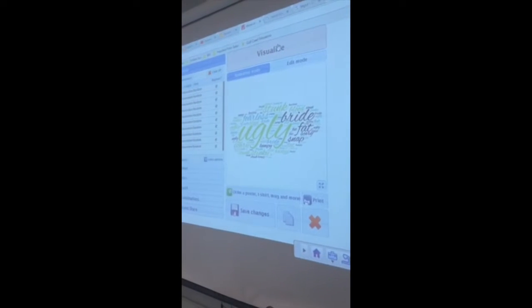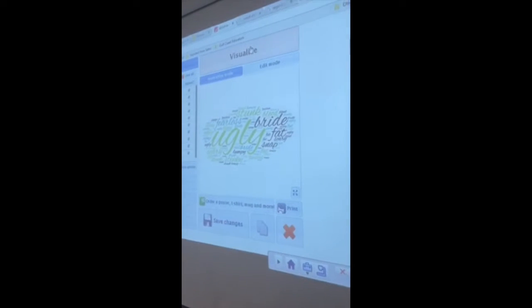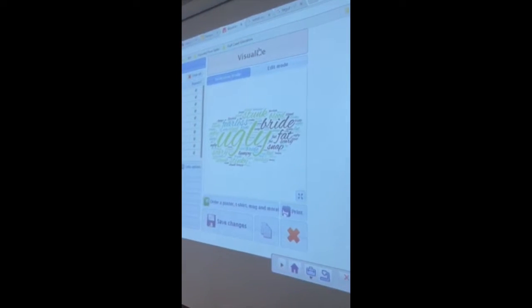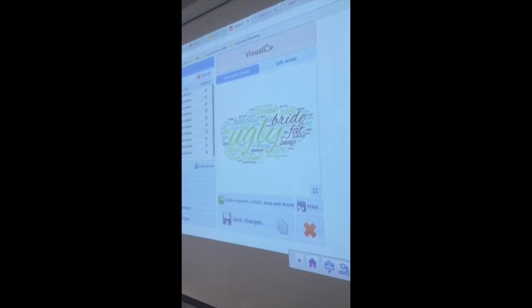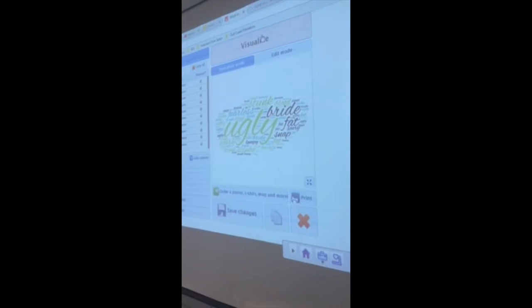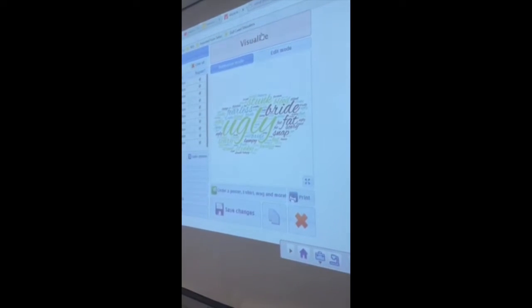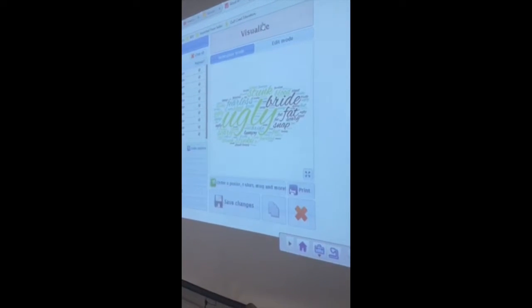Partly it is ugly. For you guys, if someone called you this type of word, some of these words, would you feel that it was a positive or negative connotation? So it's mixed, right?